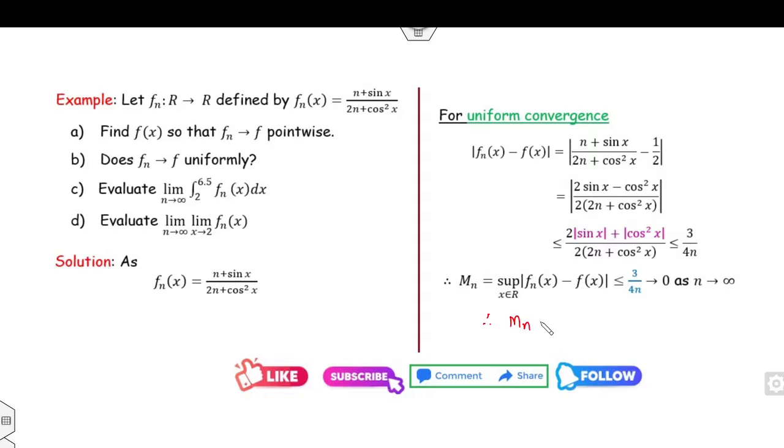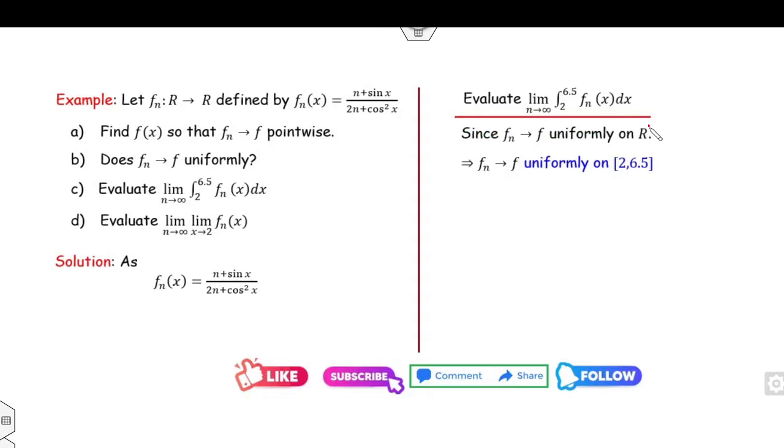So whenever Mn goes to 0 as n approaches infinity, by the Mn test we can say the sequence of fn converges uniformly. Now once the sequence of functions converges uniformly on R, it also converges uniformly on a subset of R. So what does it mean?